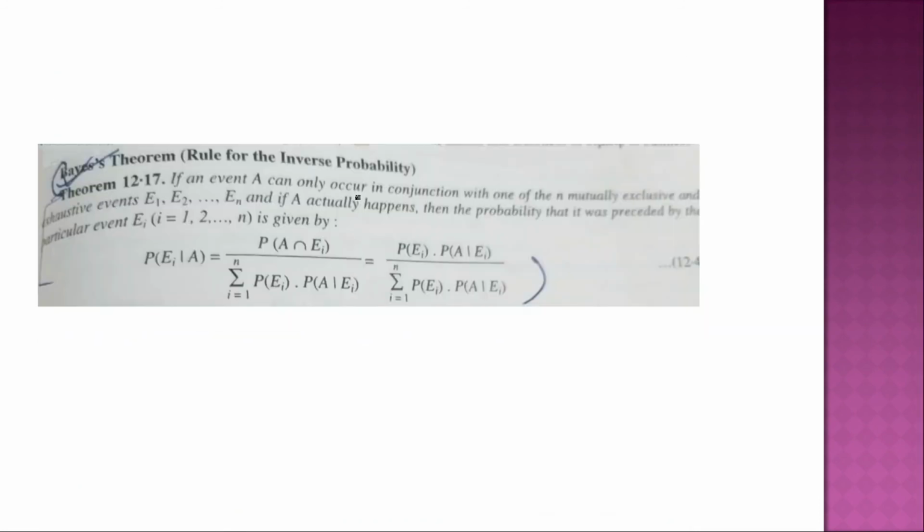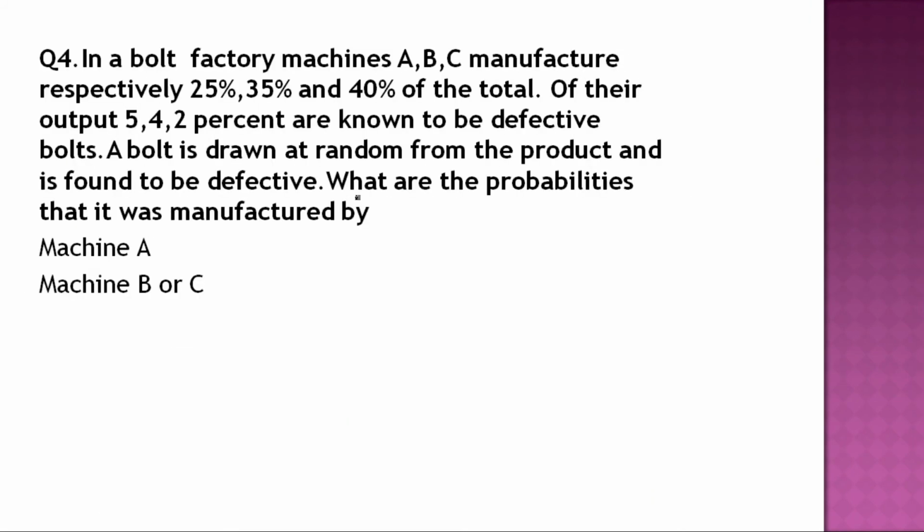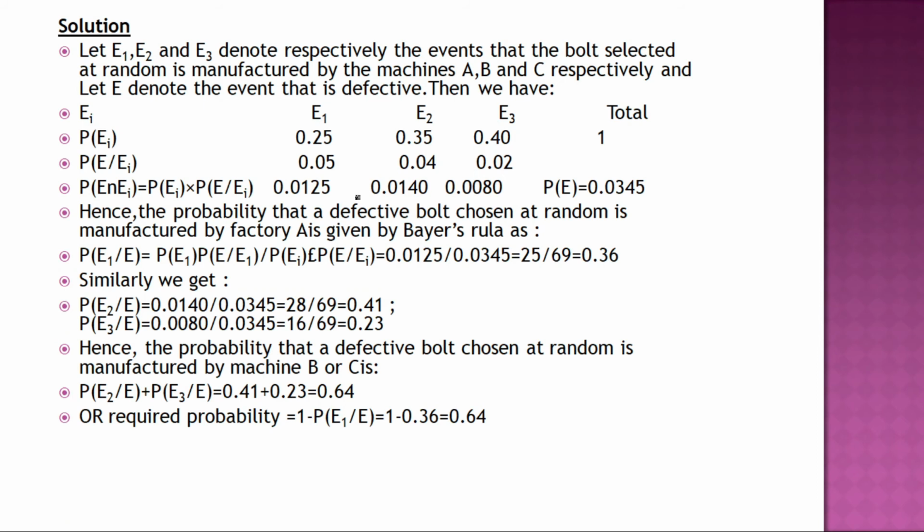This particular formula, yes, this Bayes theorem, the rule of inverse probability, is used here. Simple, but you have to know where to put what and how to put it, and what things to denote. So E1, E2, E3 denote respectively...